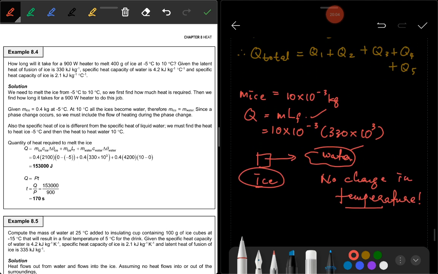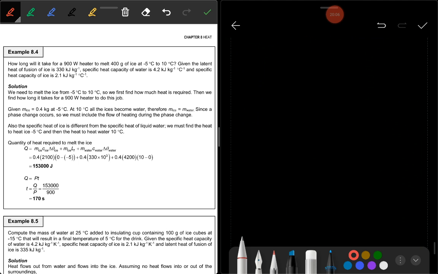So ice, starting from minus 5 Celsius degree to 10 Celsius degree. You are given the value of latent heat of fusion of ice, specific heat capacity of water, and specific heat capacity of ice.